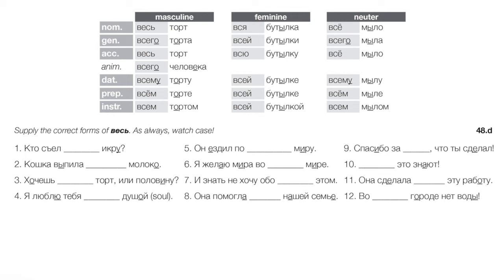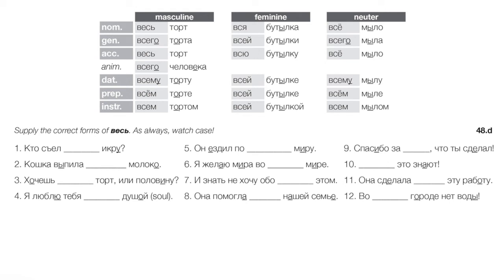10, similarly, все. Remember the plural form can mean all people, all things. And so far in the book, we've usually seen that to mean everyone, right? Все это знают. Everyone knows this. But again, in Russian, we're literally saying all people know this. All know this. And that explains why we get a plural verb with все. Все это знают. 11, she did all the work. Она сделала всю работу. Or all this work, sorry. Всю эту работу.